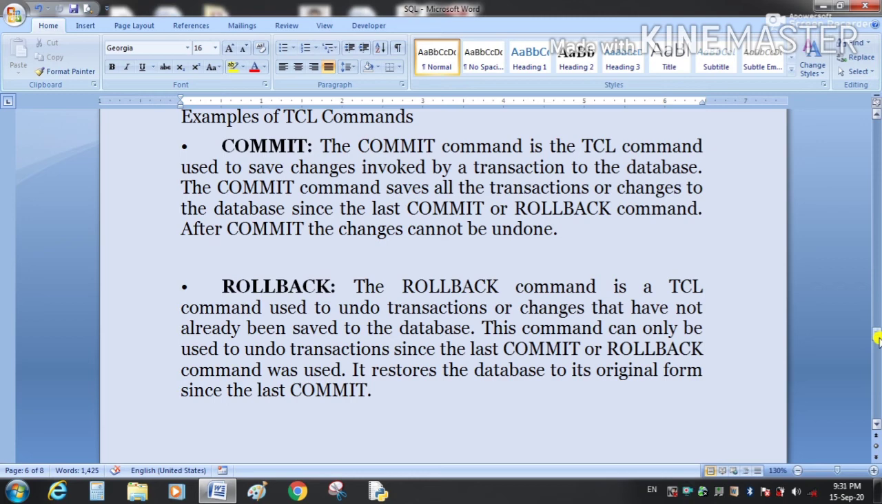Next command is rollback. The rollback command is a TCL command which is used to undo transactions or changes that have not already been saved to the database. So it means the rollback command can be used before the commit command to undo the changes made by any command. This command can only be used to undo transactions since the last commit or rollback command was used.